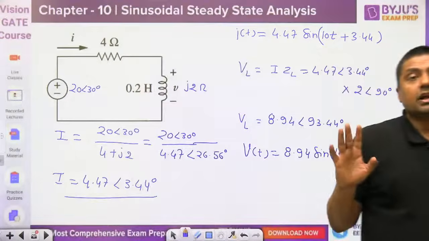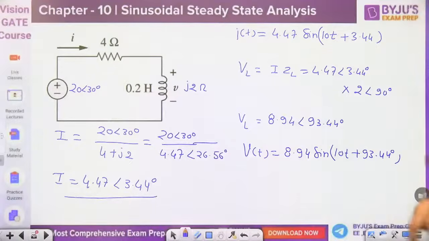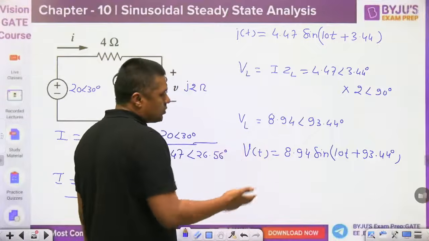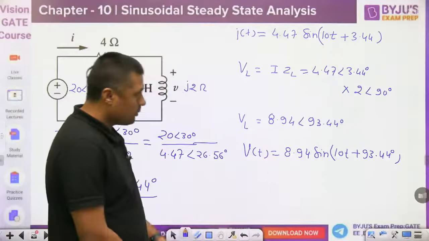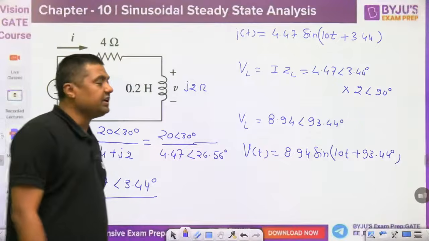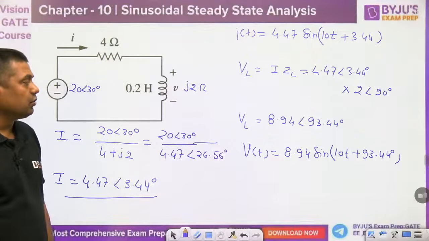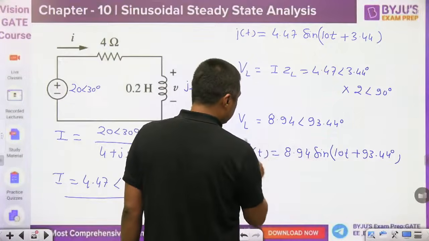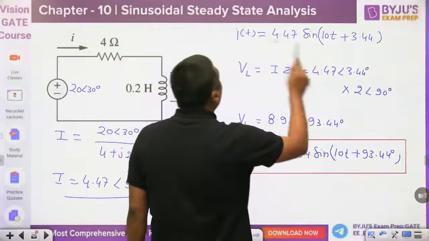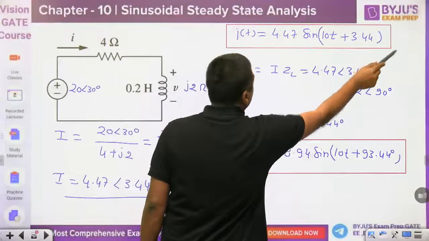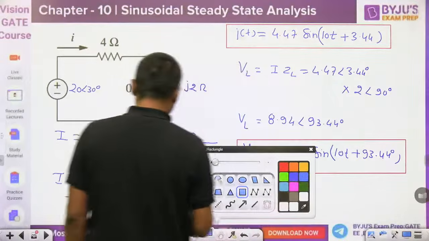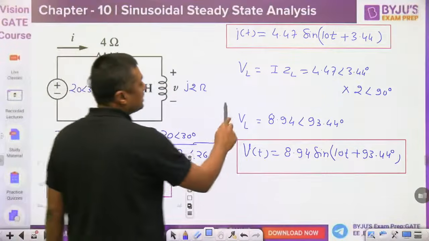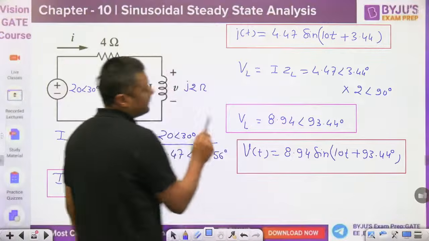Easy? That is clear? If suppose it is given in cos omega t, then again you can convert this answer into cos, because remember, sine of omega t plus 90 degrees is cos. So you can convert it into cos. So this is the answer in time domain, and that is the answer in frequency domain.